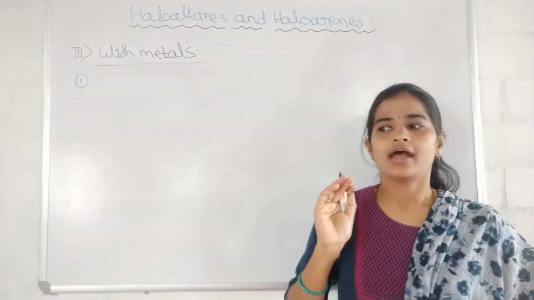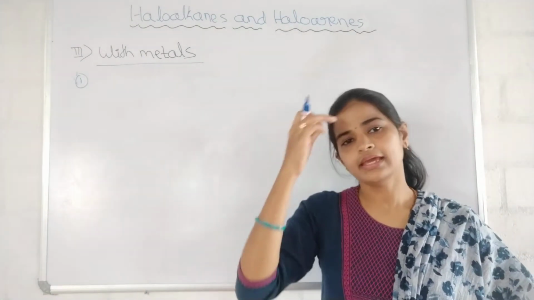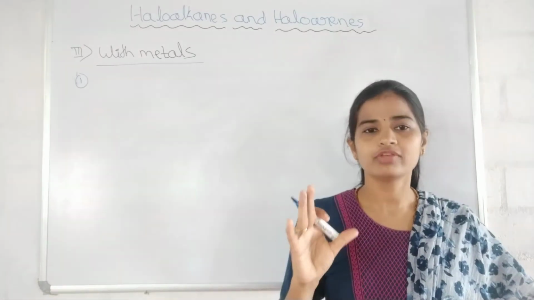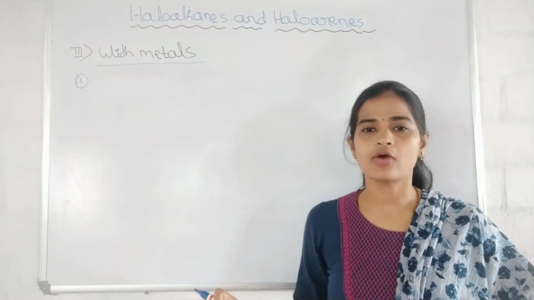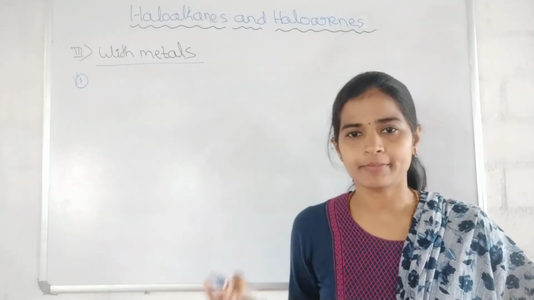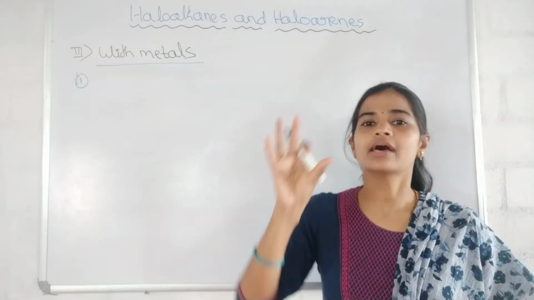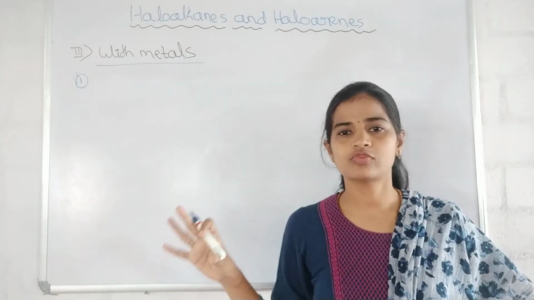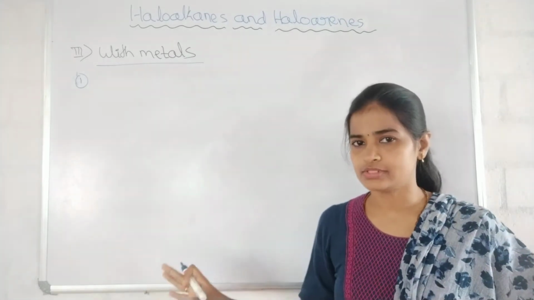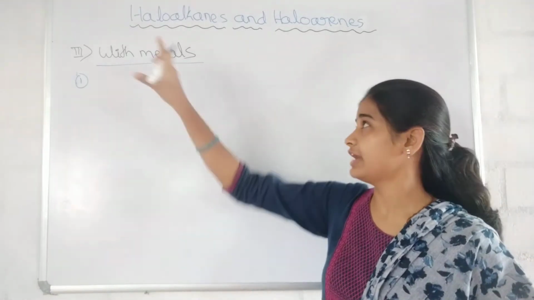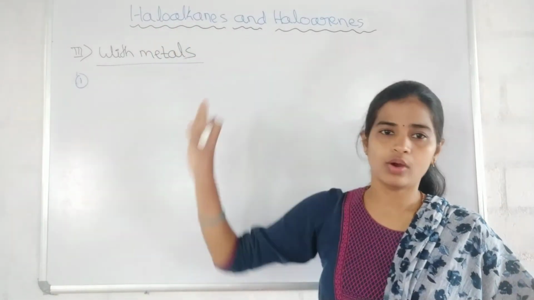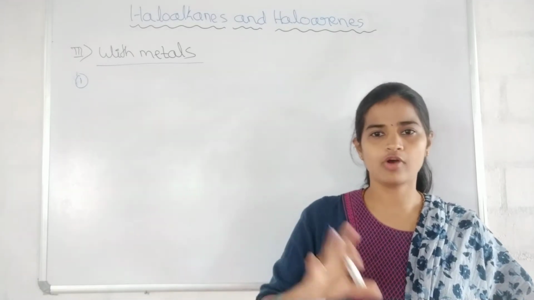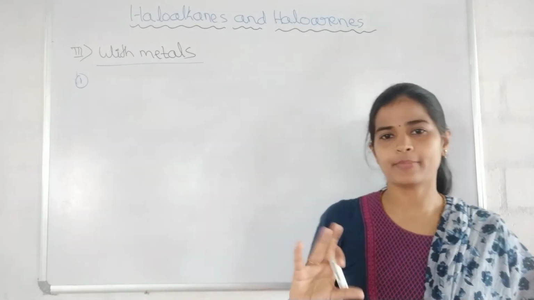See, not only haloalkanes, any of the organic compounds, when they react with the metals, form compounds called organometallic compounds. Organic compounds react with the metals to form organometallic compounds. Here we are particularly discussing the haloalkanes. Alkyl halides react with the metals to form organometallic compounds.